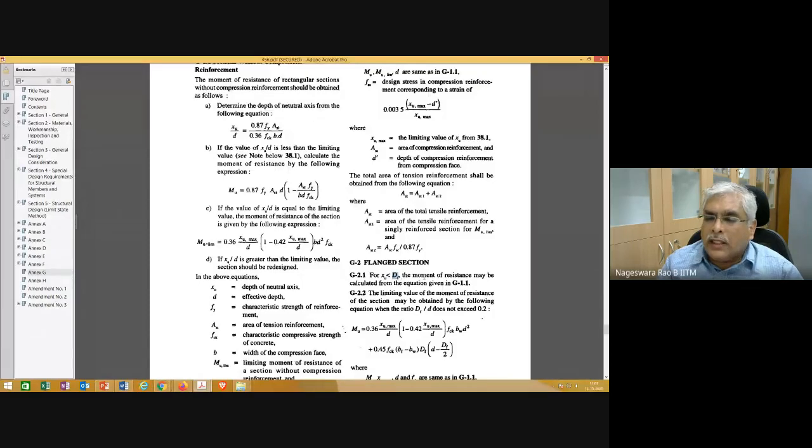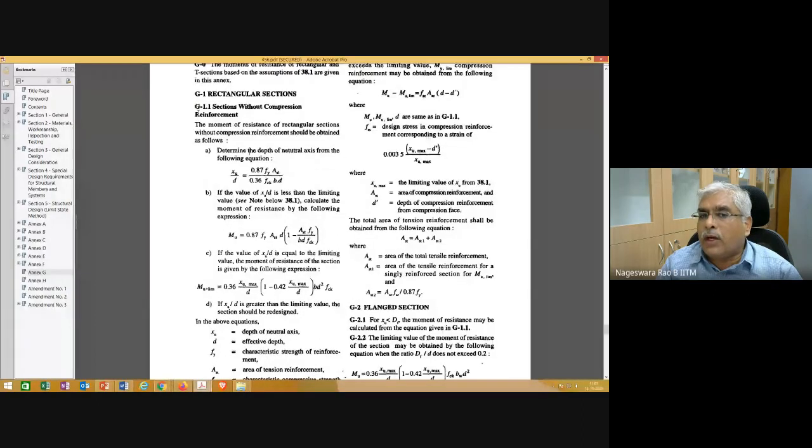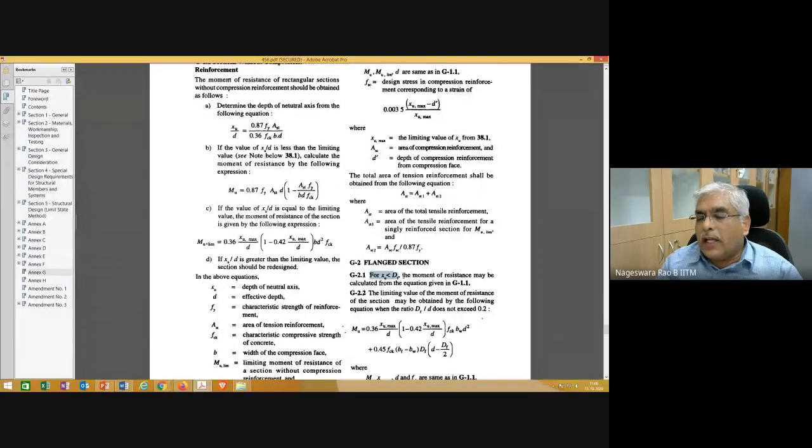Then whatever flanged section you have is not actually going to act like a flanged section. It's going to act like a rectangular section. So here how to proceed is given here. If the depth of the neutral axis is less than the depth of the flange, the moment of resistance may be calculated using this procedure, which is a procedure for a rectangular section. So really this is not a case for a flanged section.